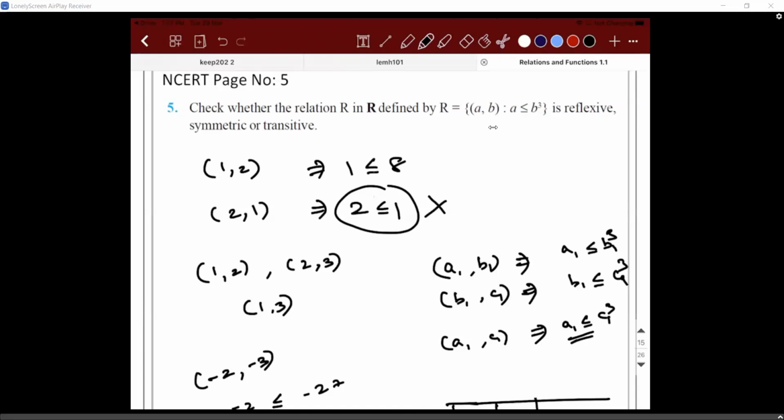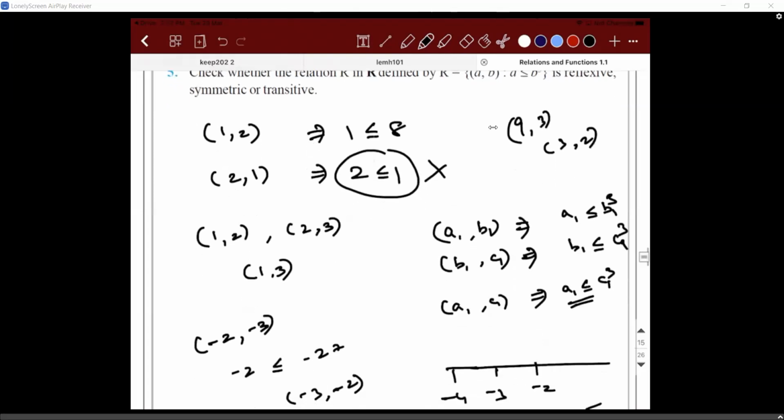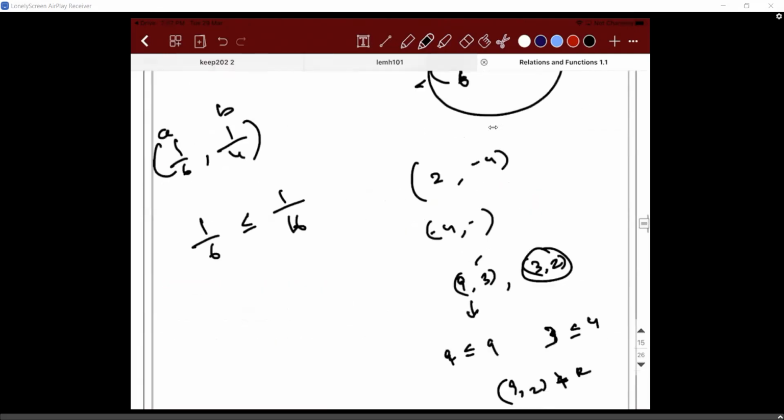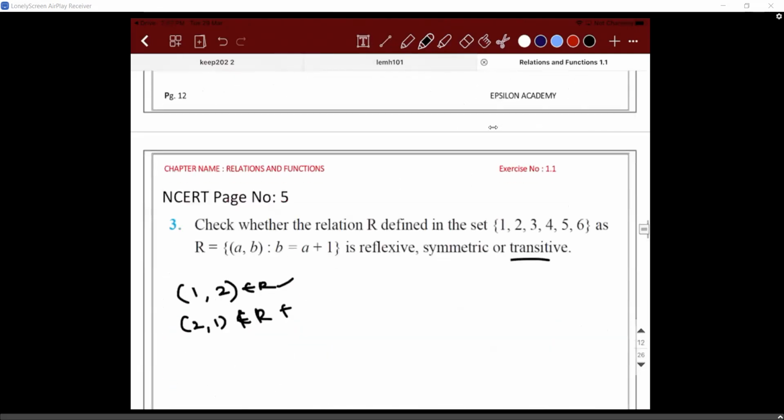9, 3, 3, 2. 9, 3, 3, 2, that itself is working. 9 is less than or equal to 27. 3 is less than or equal to 8. But 9 is not less than or equal to 8. Okay. So it is not transitive. This is the one we took in the previous case also, right? Yes, sir. 9, 3, 3, 2, same logic.